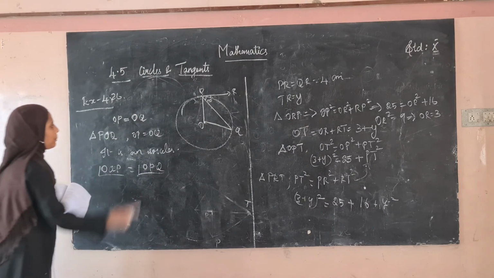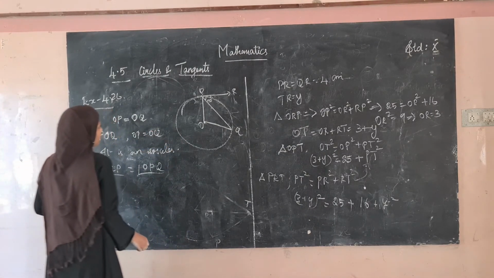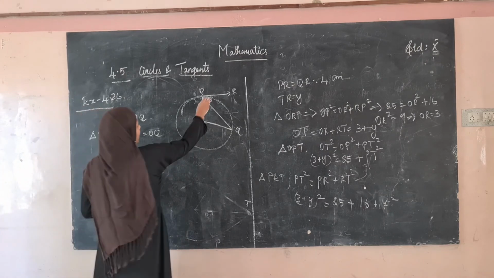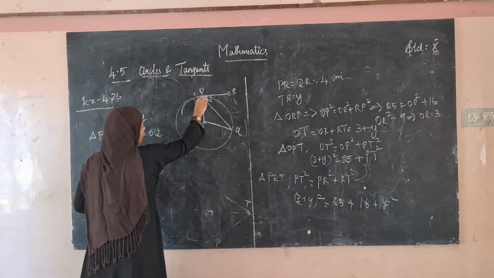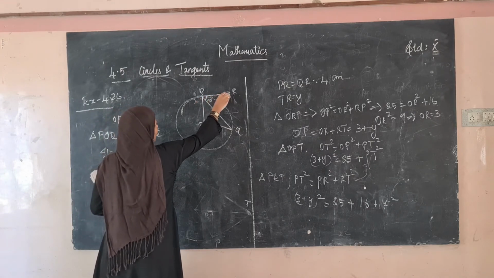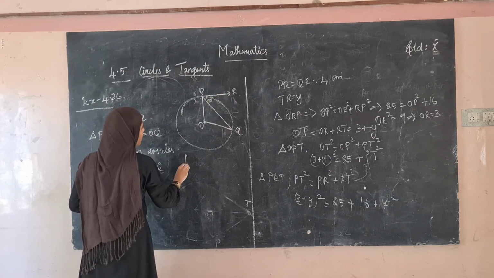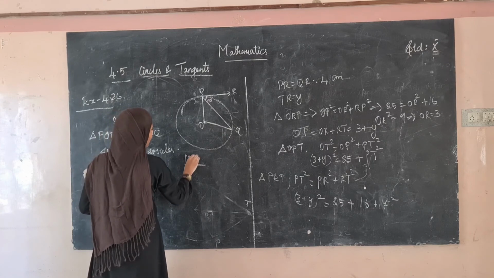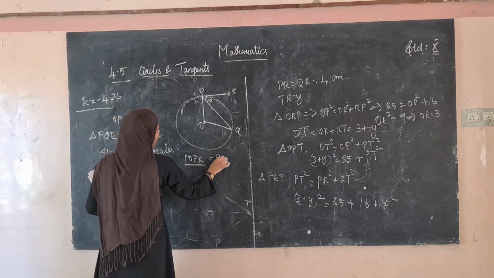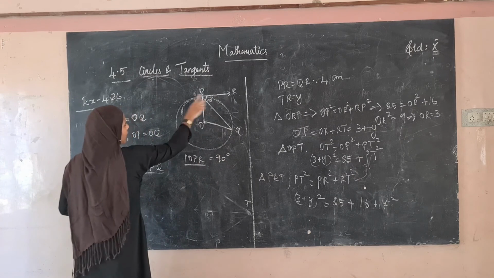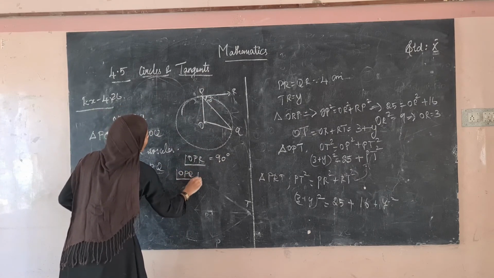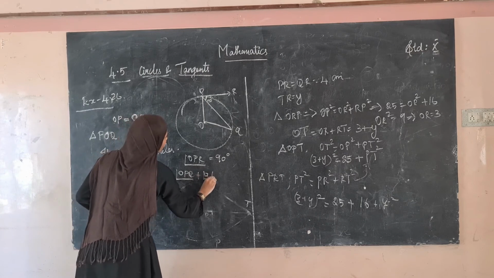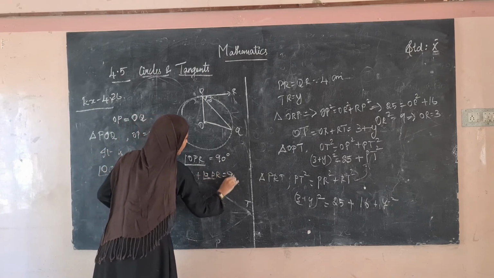We have to find POQ, right? See here, this is 50 degree. See, this is the radius and this is the tangent. So we know that angle OPR is equal to 90 degree. This OPR can be divided into angle OPQ plus angle QPR. This is equal to 90 degree, right?